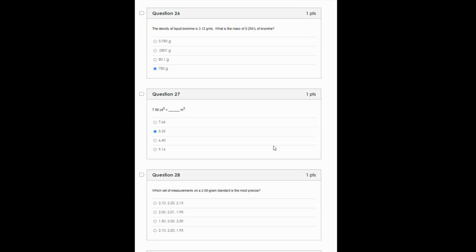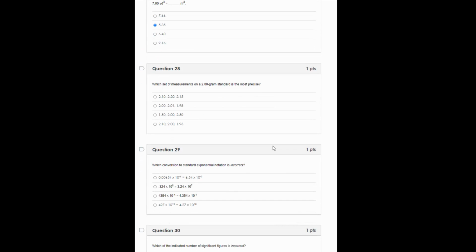Number 28, which set of measurements on a 2.00 gram standard is the most precise? Remember that precision tells us how close together our measurements are. So for the first set here, that end with 0.10, 0.20, and 0.15, we have a span of 0.10.